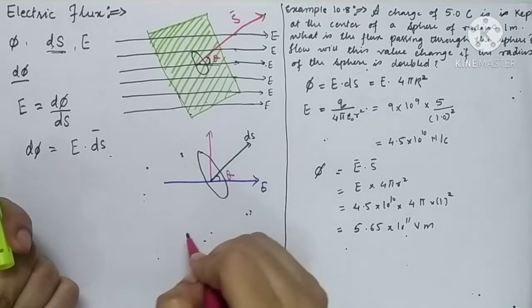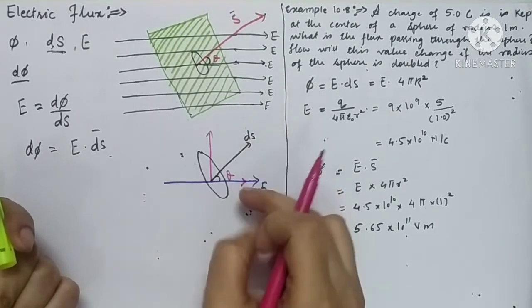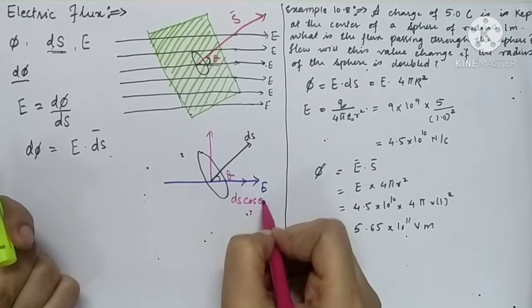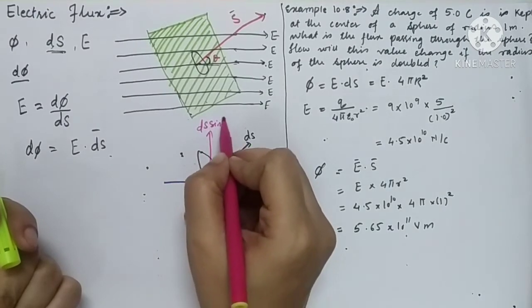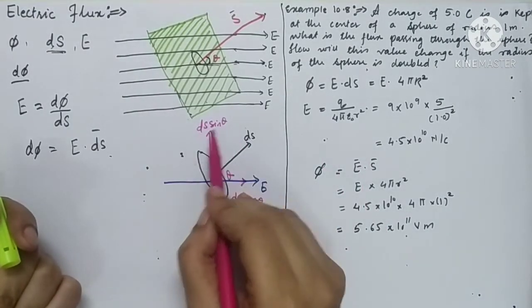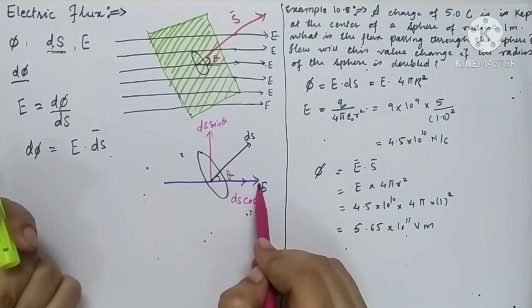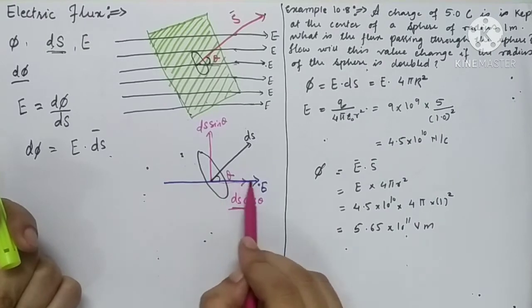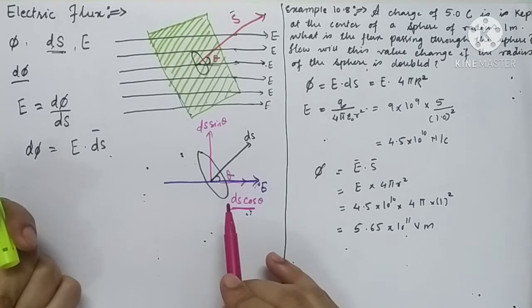This angle is theta. So the component of the given vector along E will be ds cos theta, and the other one is ds sin theta. But this ds sin theta is perpendicular to E. It is not in the direction of E. But ds cos theta is exactly in the direction of the electric field intensity.